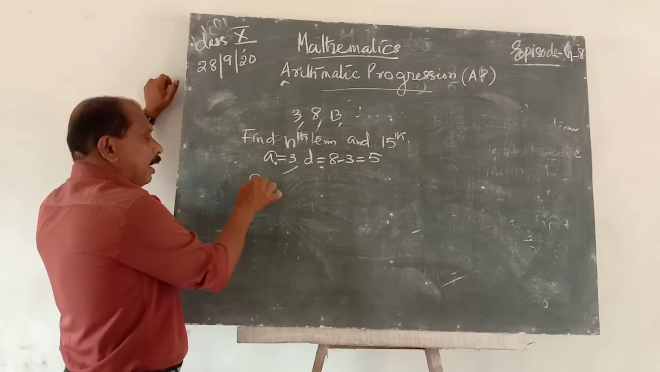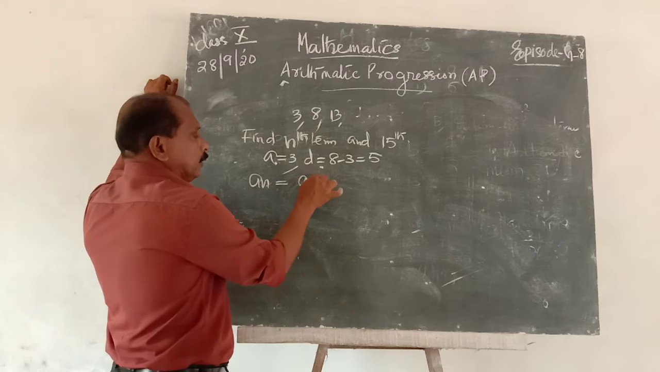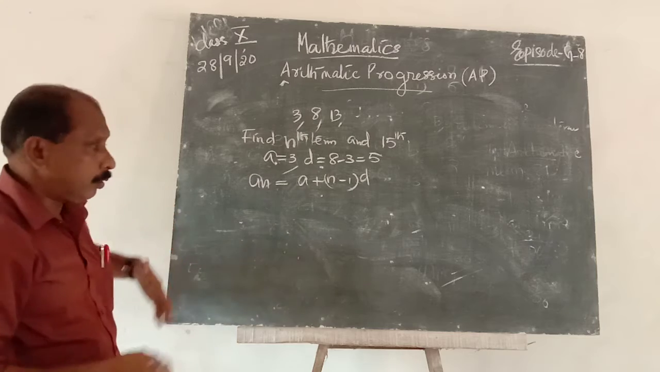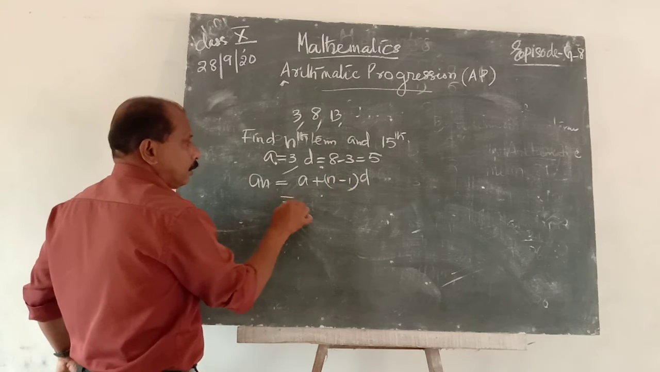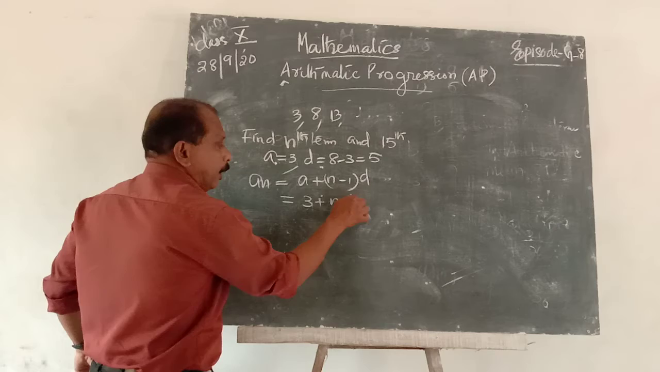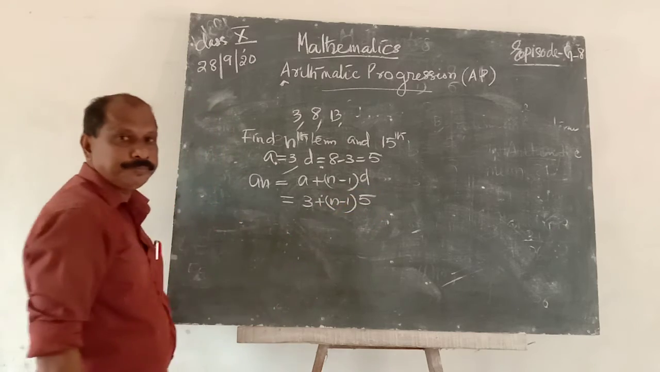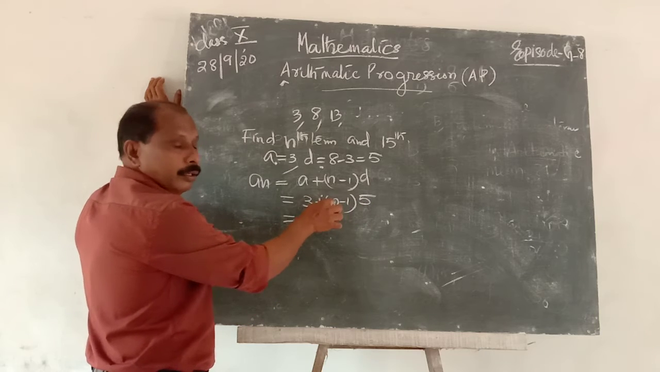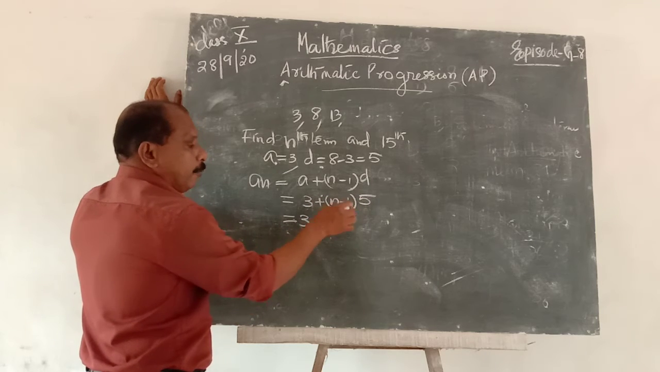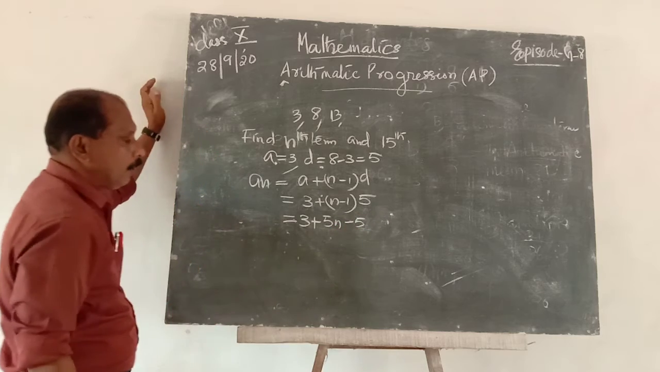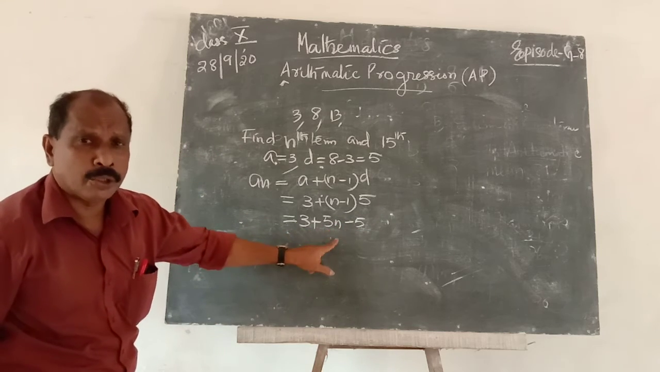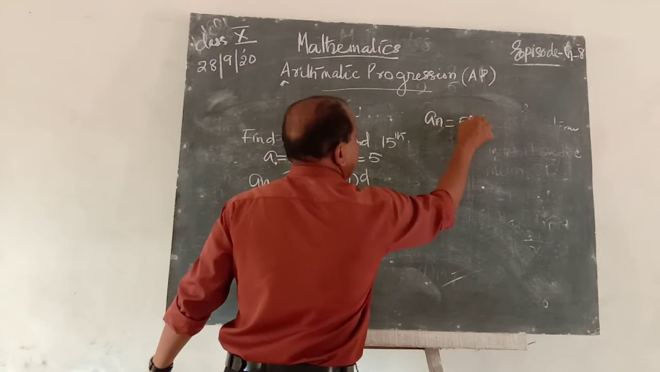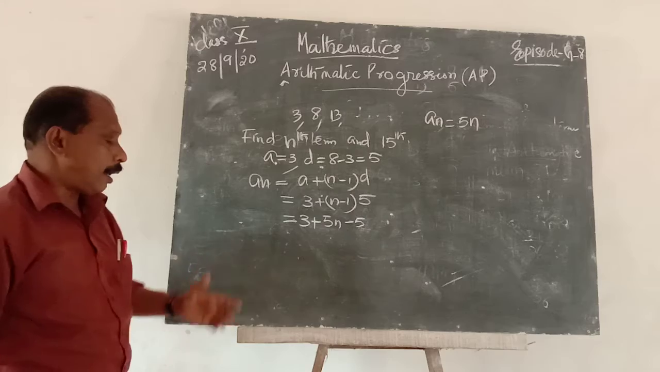Then the nth term an is equal to a plus (n minus 1) into d. Here a is known and d is also known. That is, an is equal to 3 plus (n minus 1) into 5. Then that is 3 plus 5n minus 5. Therefore an is equal to 5n minus 2.